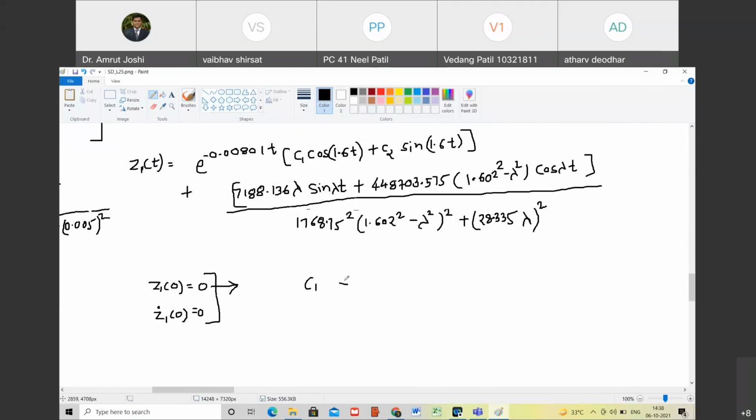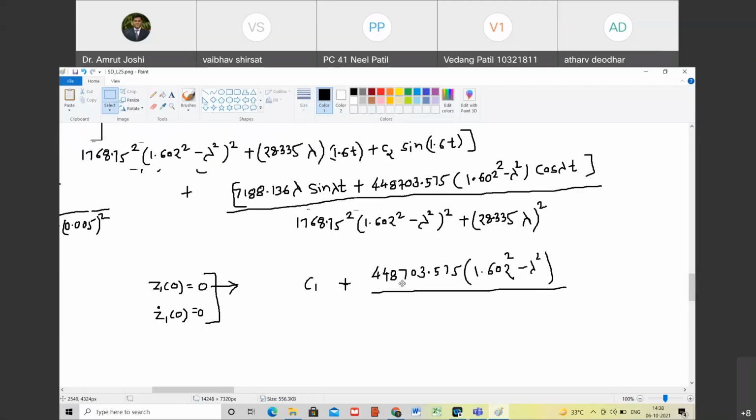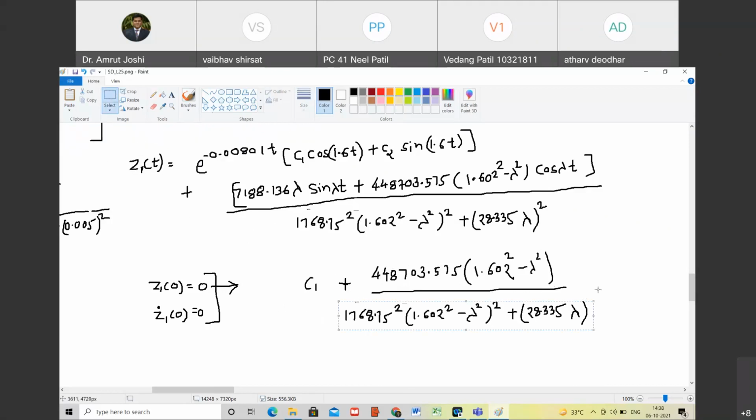This term remains, plus 448,703.575 into bracket 1.602 square minus lambda square, divided by the denominator. Happy? Yes.